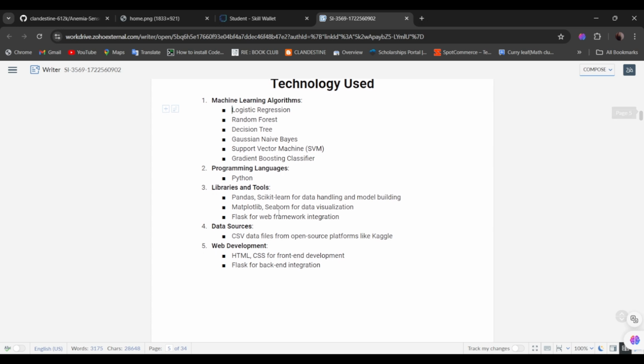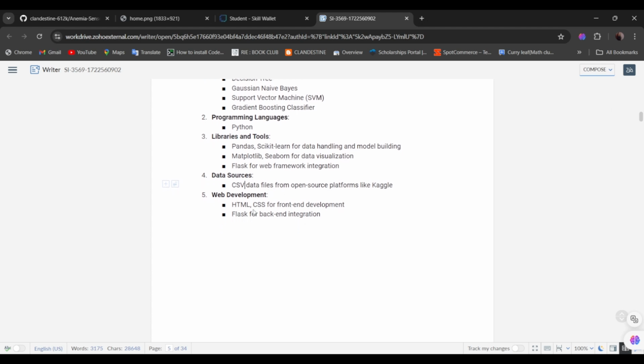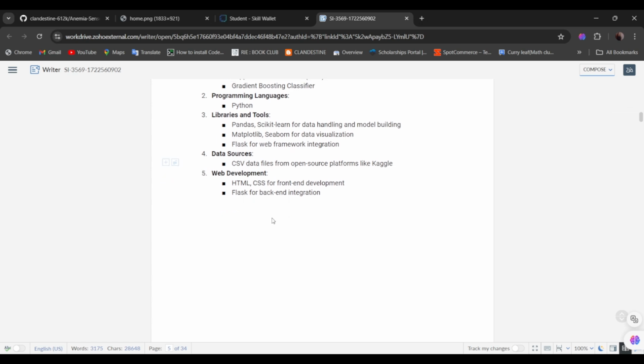For libraries and tools, we have used Pandas and Scikit-learn for data handling and model building, Matplotlib and Seaborn for data visualization, and Flask for web framework integration. For data sources, we have used CSV files from open source platforms like Kaggle. For web development, we have used CSS and HTML as front-end development tools and Flask for back-end integration.